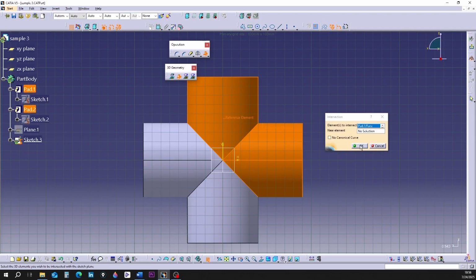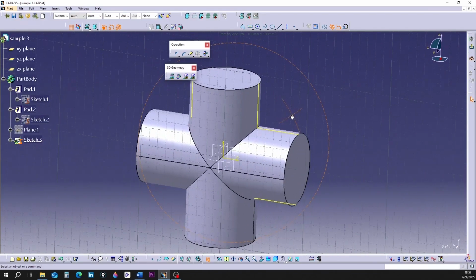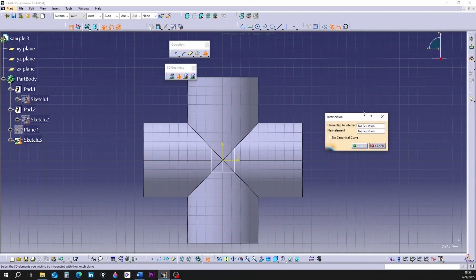I'm clicking on OK in the window that opens. It can be seen that two lines were created on each of the cylinders. I'm going back one step by pressing Ctrl plus Z. I'm running the command again.